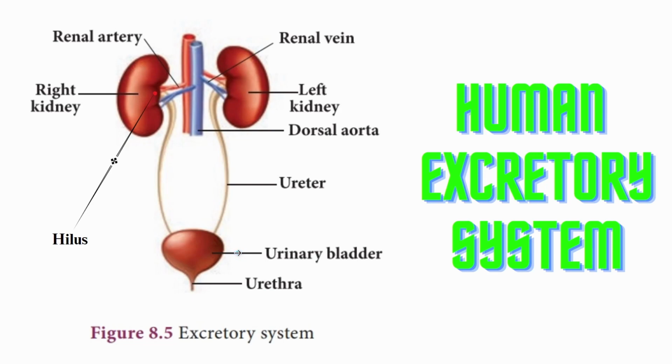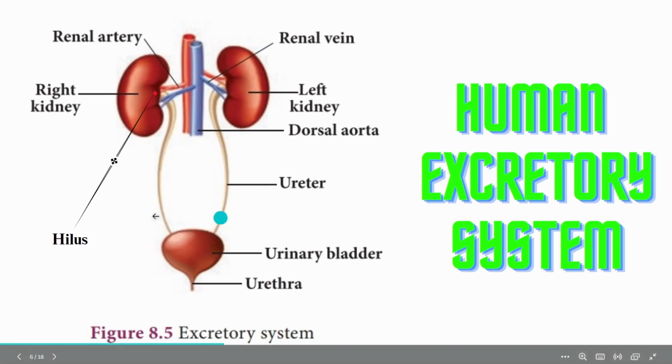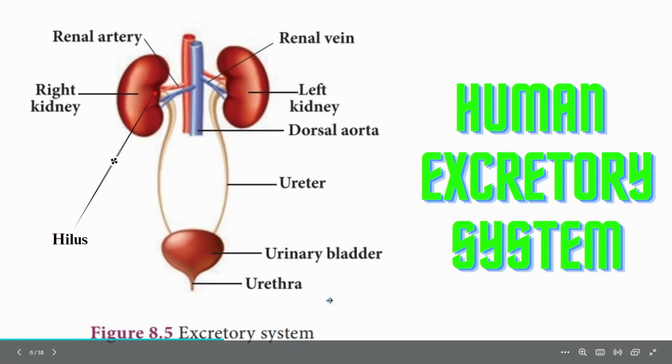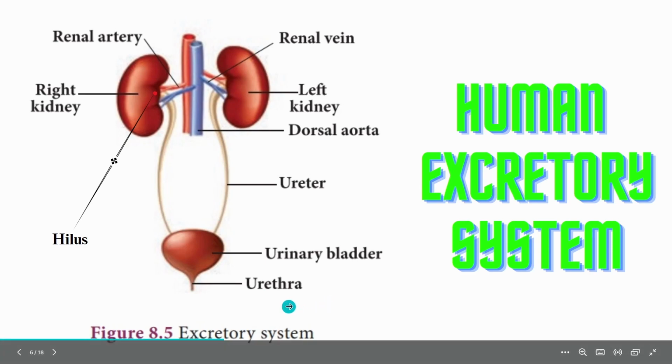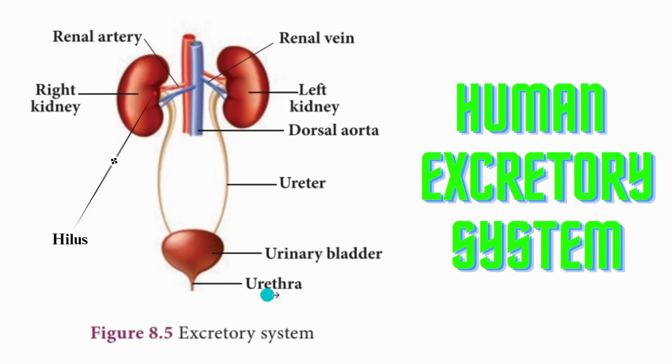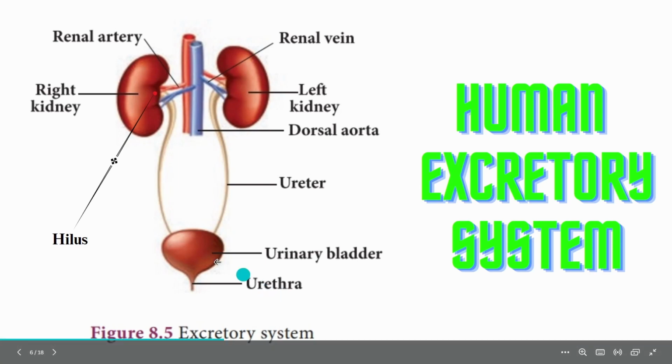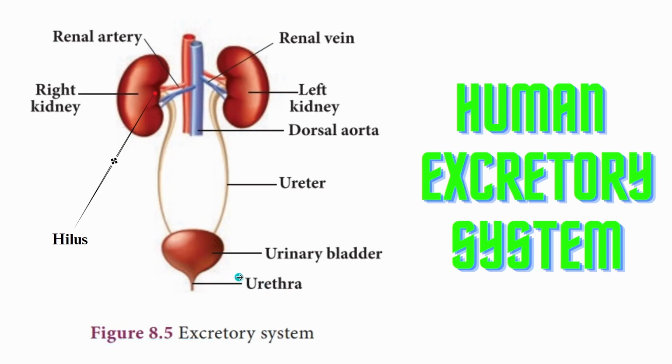Now, what are its uses? The bladder stores urine temporarily, temporary storage we say. That is the major function. How much urine can it store? It can store around 500 mL to 1 liter of urine. So we should be very careful. Whenever you feel like going to the washroom, you should go, and should not hold it.